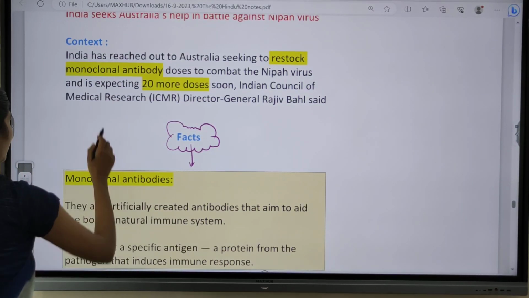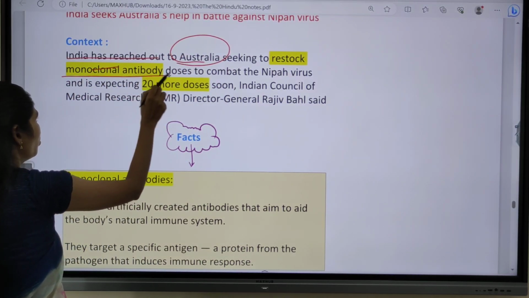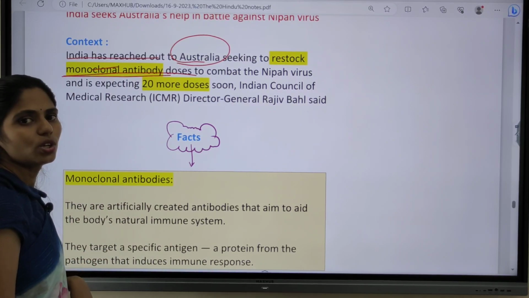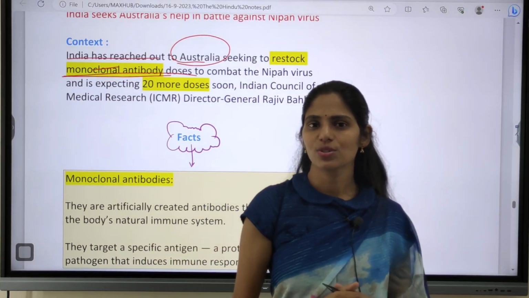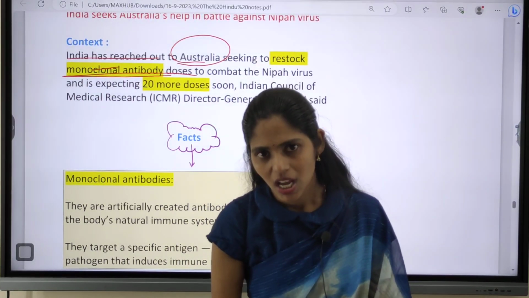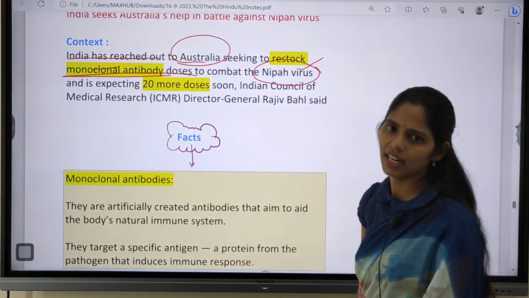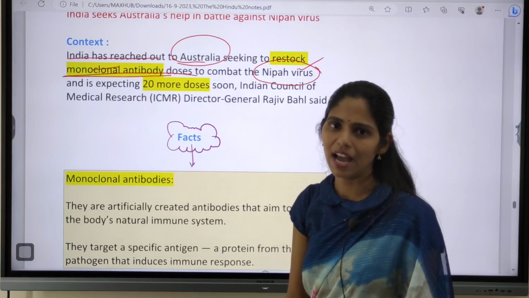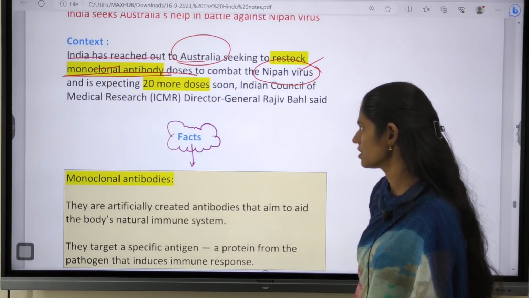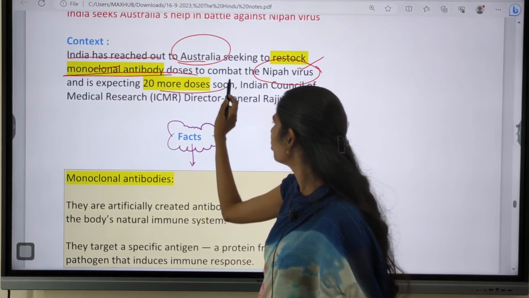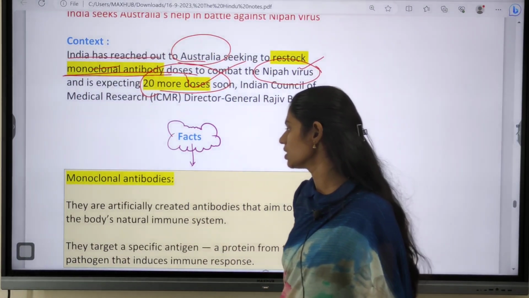So if you see the context, it says that India has reached out to Australia seeking to restock monoclonal antibody doses to combat this Nipah virus. Even during COVID-19, or coronavirus, we used these monoclonal antibodies. There is increased spread of this Nipah virus in Kerala, and Kerala is also having a lot of restrictions to limit the transmission of Nipah virus cases. And India is expecting 20 more doses of these monoclonal antibodies soon from Australia. This is the news.